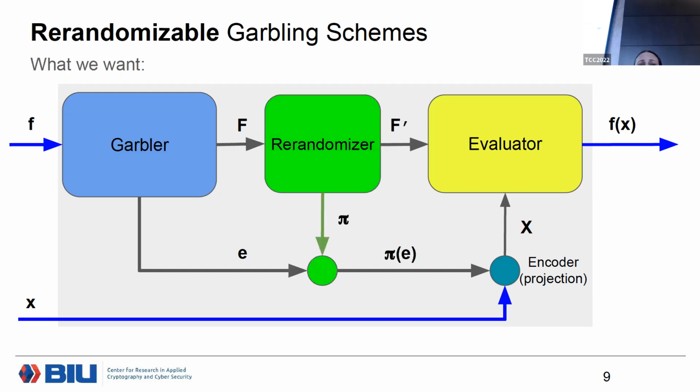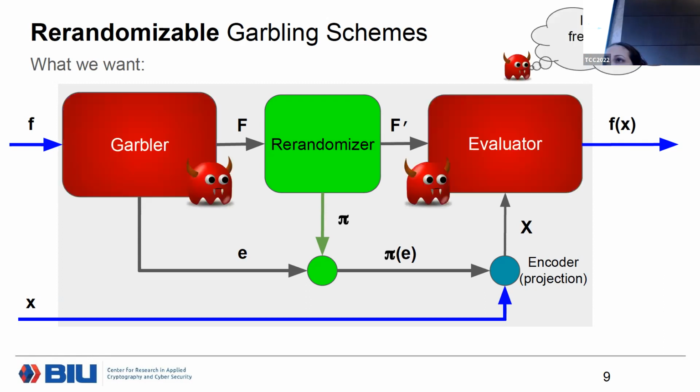Okay, so what are re-randomizable garbling schemes? Now we add an additional entity, a re-randomizer. This re-randomizer takes an encoding, a function encoding, and outputs a new, fresh one. It also outputs, you see this is pi. Pi is some transformation that should be applied on the input encoding. Security-wise, we want